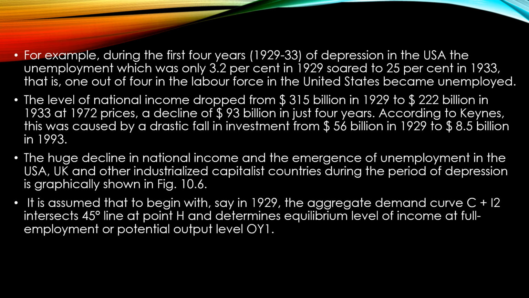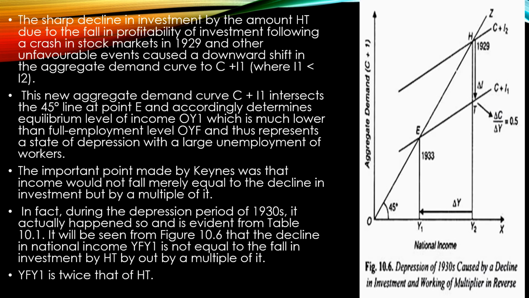And it was assumed to begin with 1929, when the aggregate demand curve C plus I2 intersects, just assume, the 45-degree line at point H and determines the equilibrium level of full employment, which is potential. Here the potential output is OYF. Just see the figure, it explains the same. Here a sharp decline in investment by the amount HT is due to the fall in profitability of investment following a crash in the stock market in 1929 and other unfavorable events, which caused a downward shift in the aggregate demand curve to C plus I1.